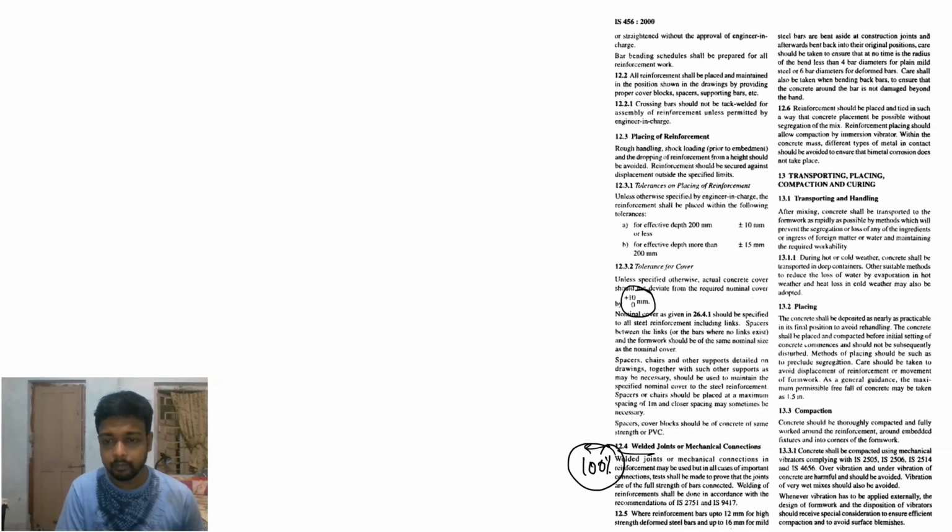Tests shall be made to prove that joints are full strength of bar connected. And welding IS codes should be IS 2751, IS 9417. Reinforcement bars 12 mm for high strength deformed steel bar, up to 16 mm for mild steel bar, are bent aside at the construction joint. Otherwise, it should be straight.